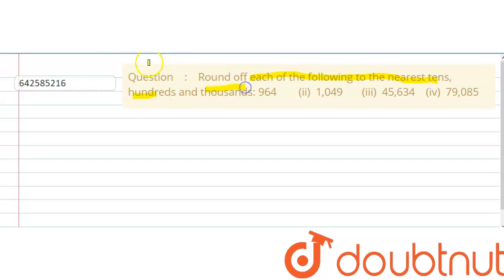Hello everyone, our question is: round off each of the following to the nearest tens, 100 and 1000. There are three parts of this question.